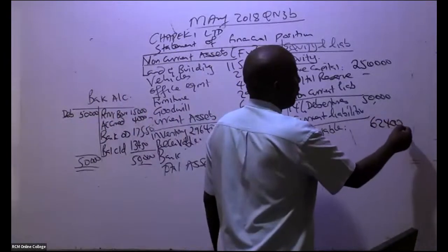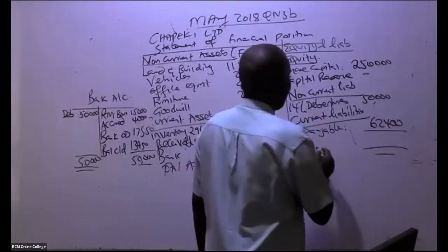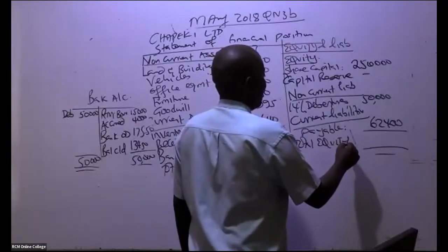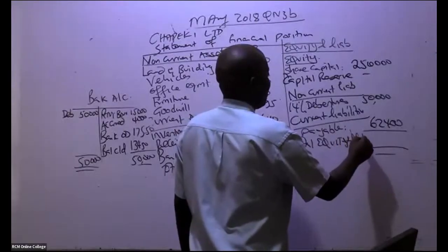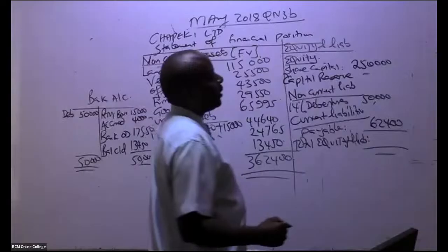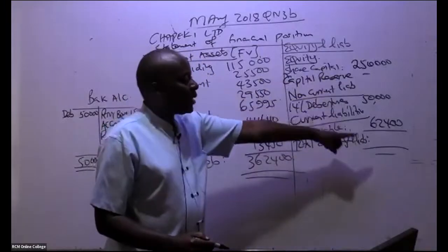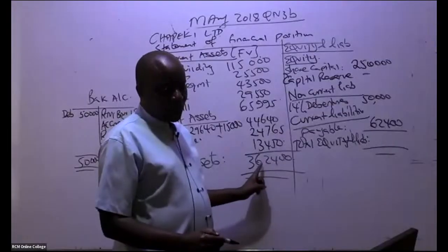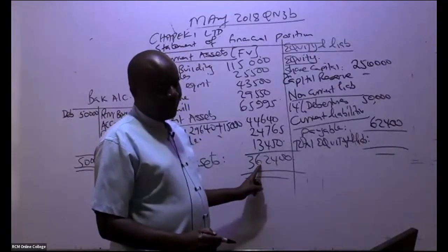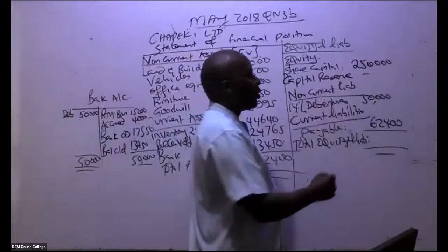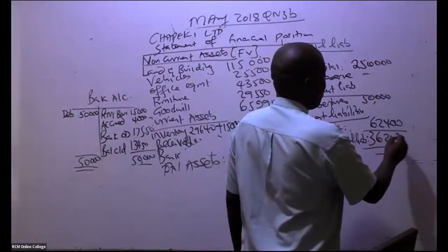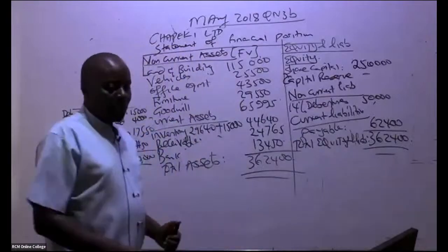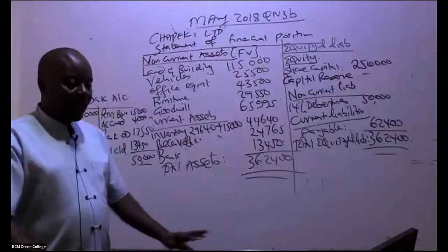So come here and combine, in this case, total equity and liabilities. Total equity and liabilities, how much do we have there? You take this plus this plus this. If we are accurate, then it should add to this 362,400. So we have here 362,400, and it has balanced.